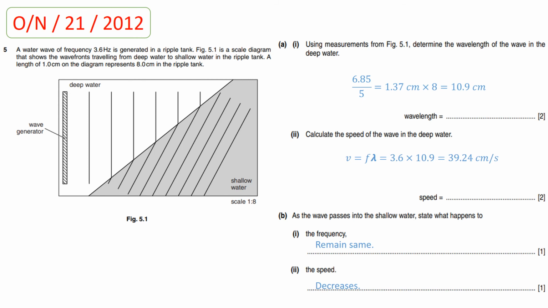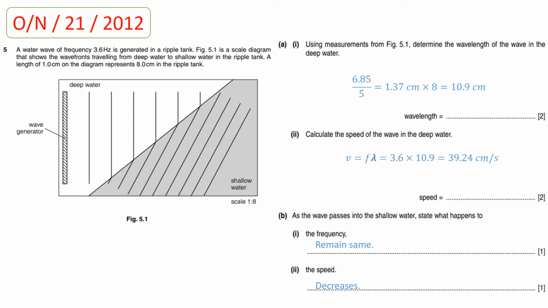So students, for this calculation, first you need to measure the distance between the first wavefront and the last wavefront. The distance between the first and the last wavefront is about 6.85, because in this diagram, the length of 1 centimeter represents 8 centimeter. So you need to take great care of this scaling. So the distance between the first and the last wavefront in deep water is 6.85, and between this distance, 5